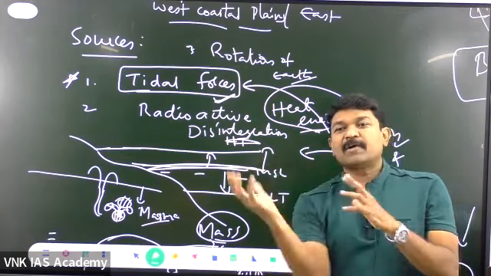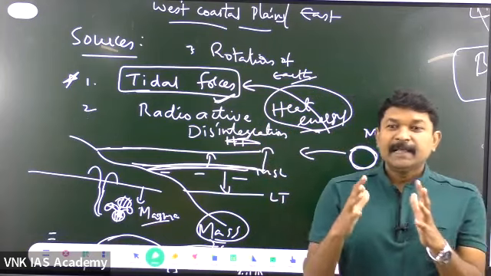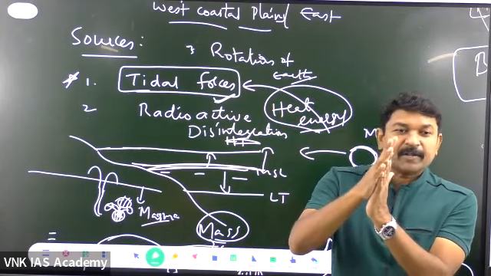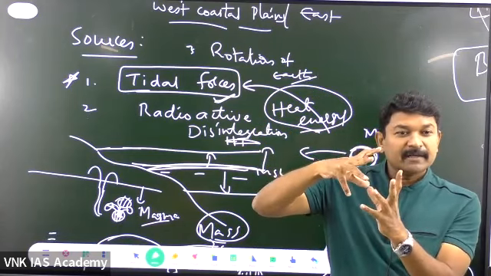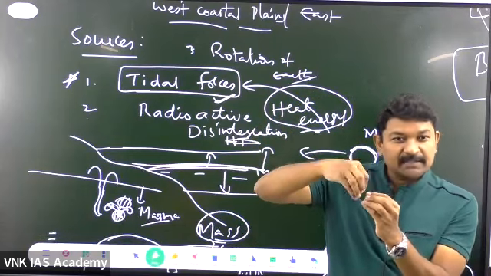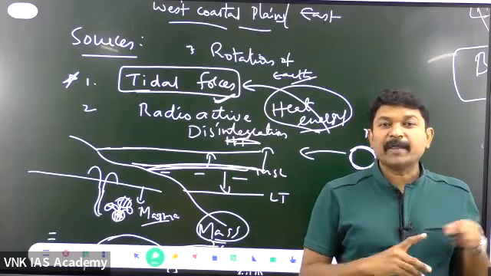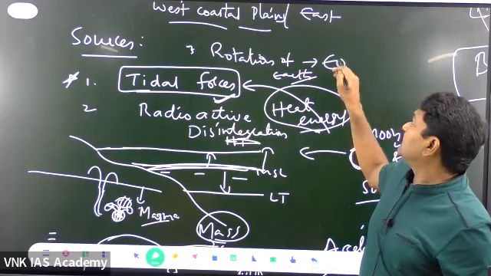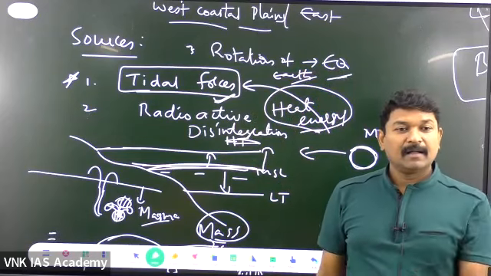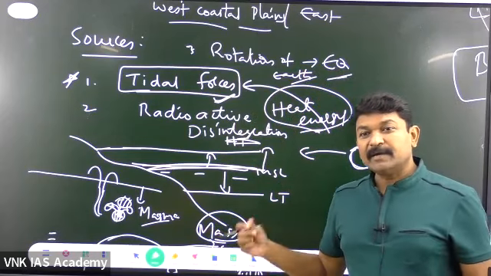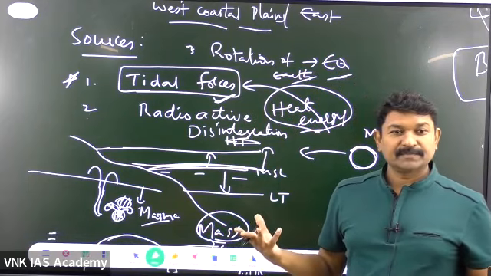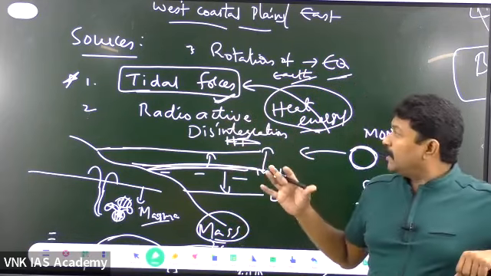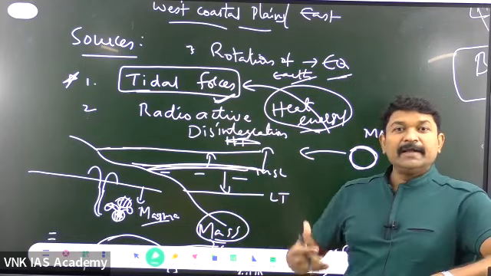When the pieces of rocks are rotating very fast, there will be a rupture between the rock and the rock. Because of the rupture, what happens? The rocks break. Some of the weak rocks present inside will break. When the rock breaks, it releases the energy called strain energy, which is nothing but triggering of an earthquake.